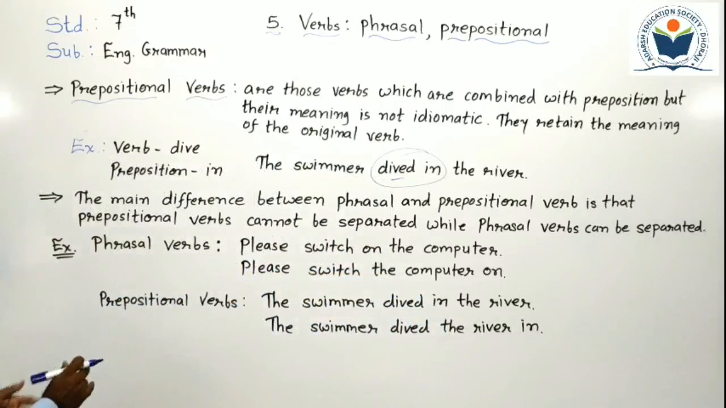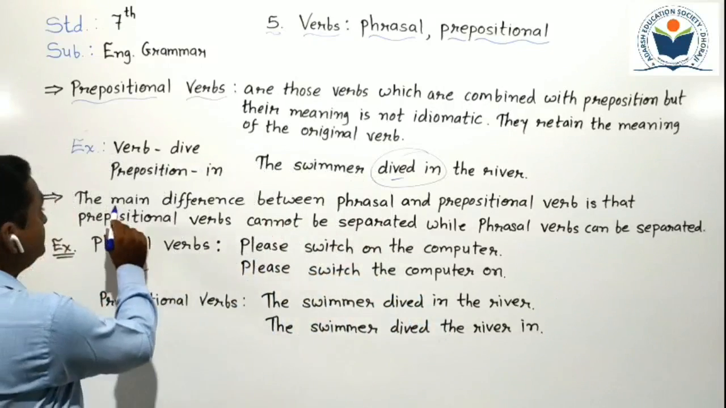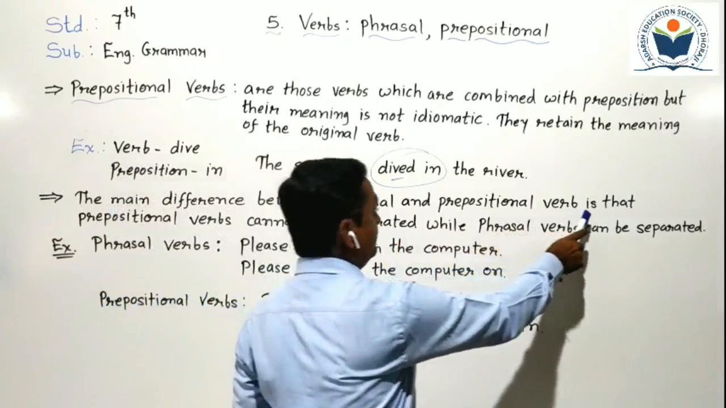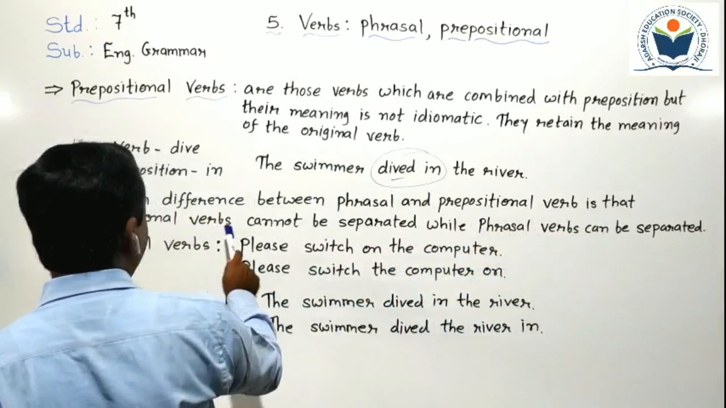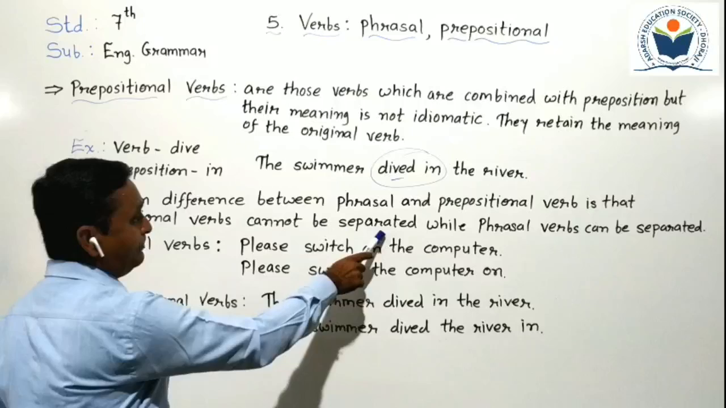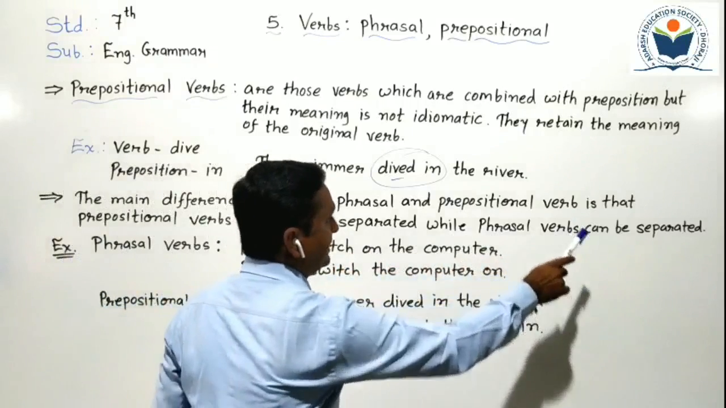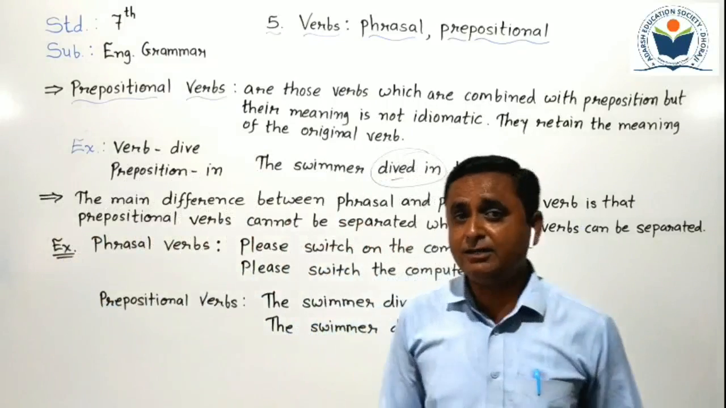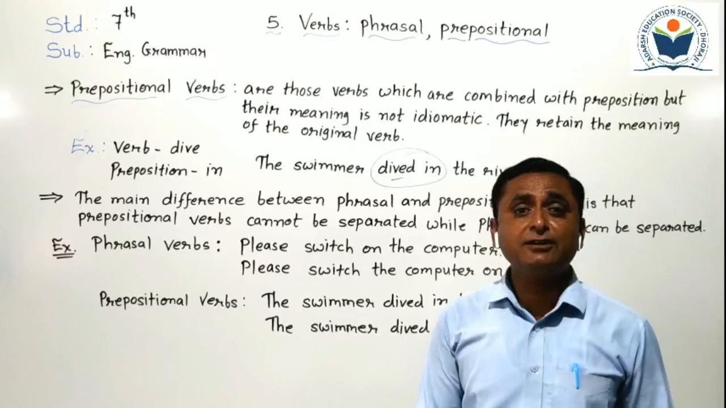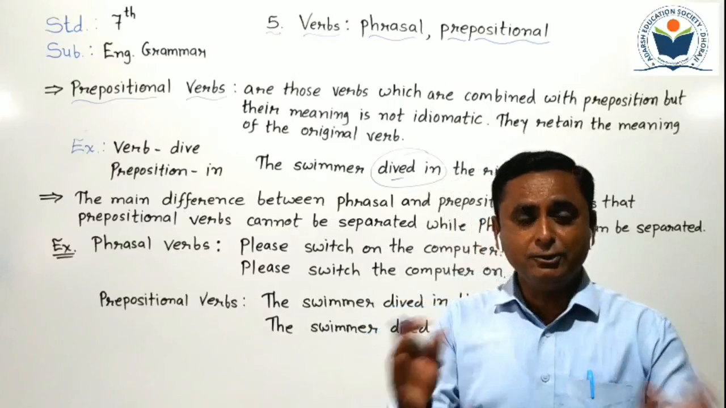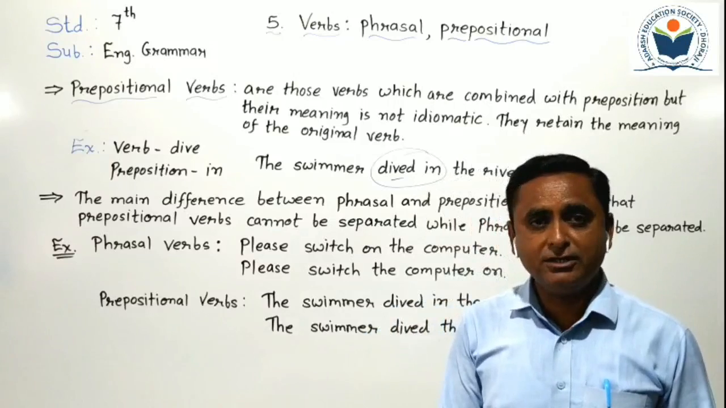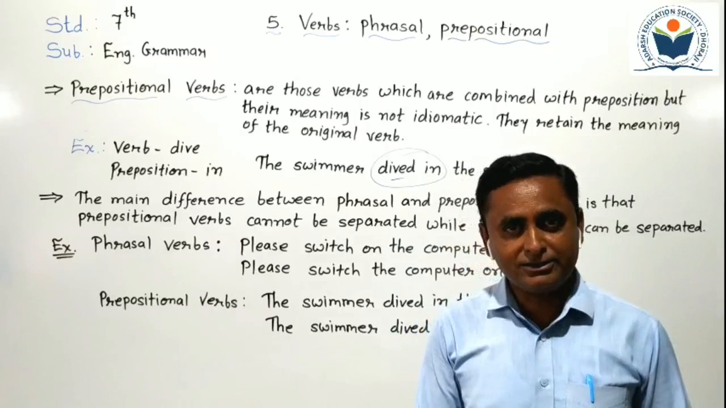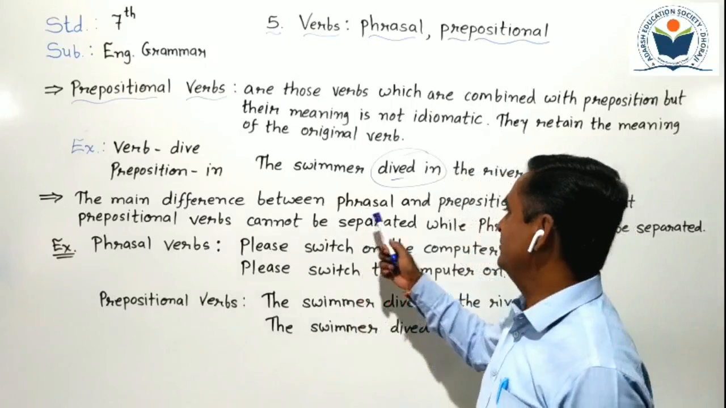Now the next main topic we have to understand is the main difference between phrasal and prepositional verbs: prepositional verbs cannot be separated, while phrasal verbs can be separated. One major difference is that phrasal verbs can be divided into two parts, but a prepositional verb we cannot divide into two parts. Can you understand, students? See here now.